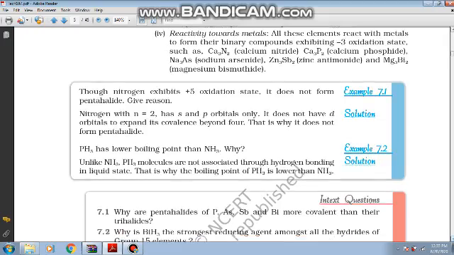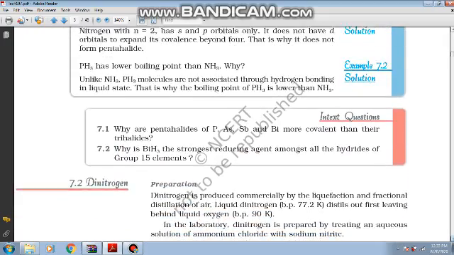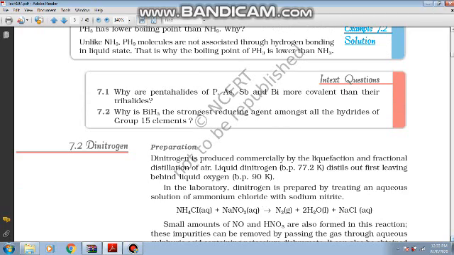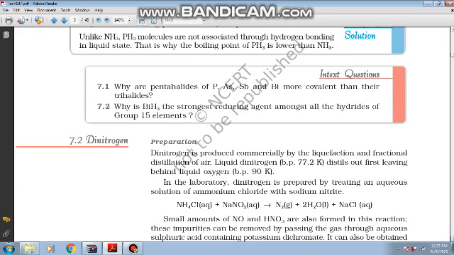Now children, we shall be taking up a few in-text questions. Why are pentahalides of phosphorus, arsenic, antimony and bismuth more covalent than their trihalides? We know children that if you go on increasing the oxidation state of an atom, then the covalent nature also increases. This is because with increasing oxidation states, the element's tendency to retain its electron pairs in order to complete its octet also increases, and therefore the covalency increases, that is, the sharing of electrons is more predominant rather than the complete taking and losing of electrons.